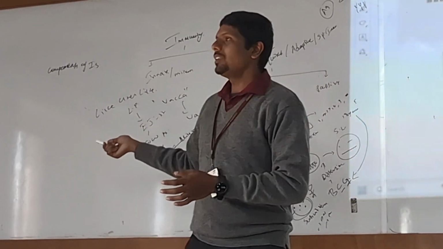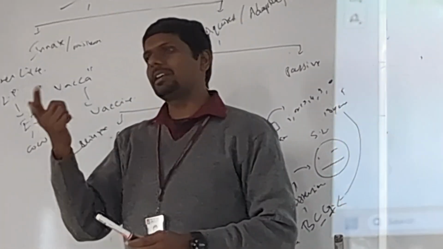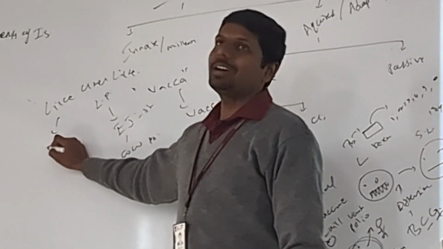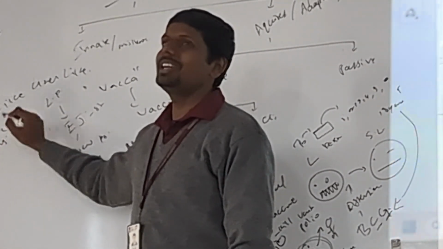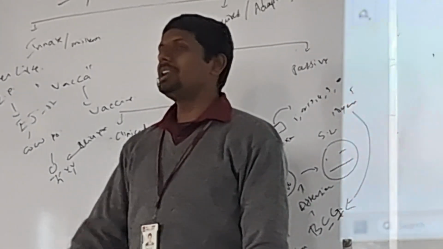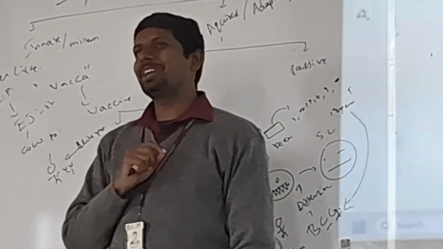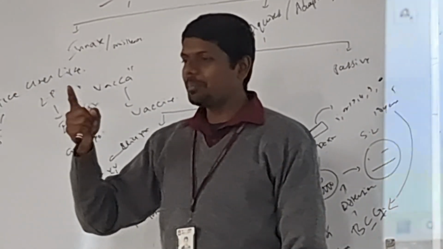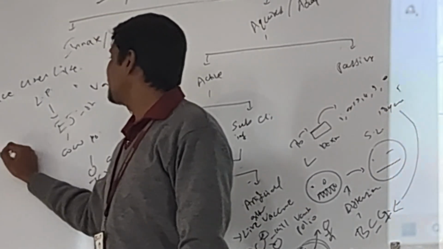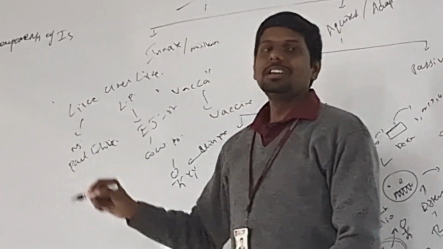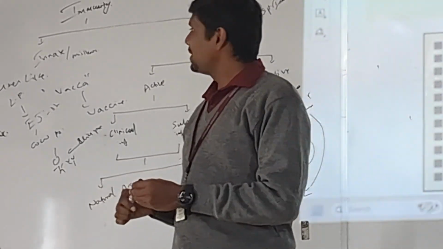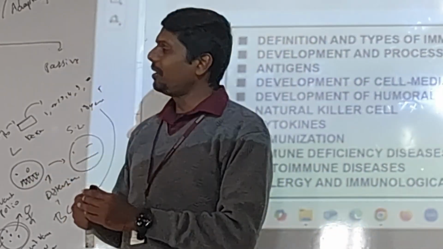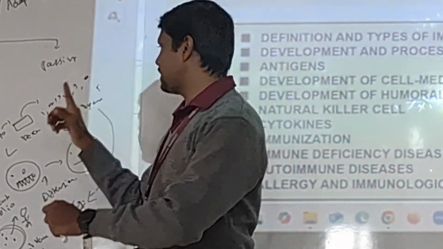By the way, this like cures like was given by another great immunologist. His name was... Magic Bullet. Who discovered Magic Bullet? I forgot. I'm getting his name. Joseph Lister. Joseph Lister was nothing. No. There is one more. Paul Ehrlich. Paul Ehrlich. Okay. So see, there are many good people in the story of immunology. Paul Ehrlich, like cures like, and there's Magic Bullet. That Magic Bullet I will discuss later.